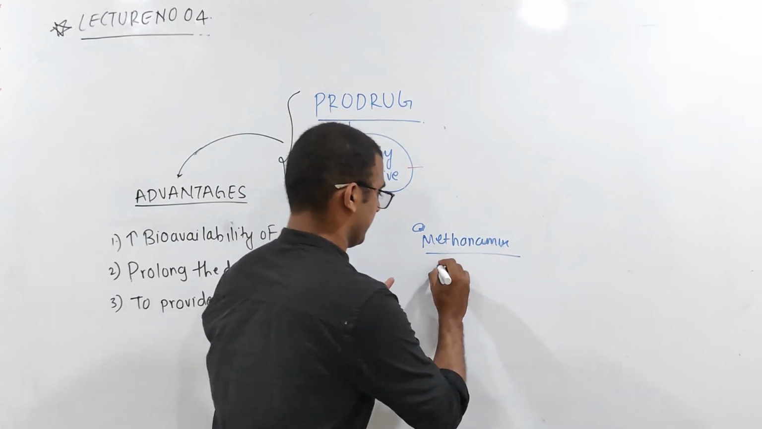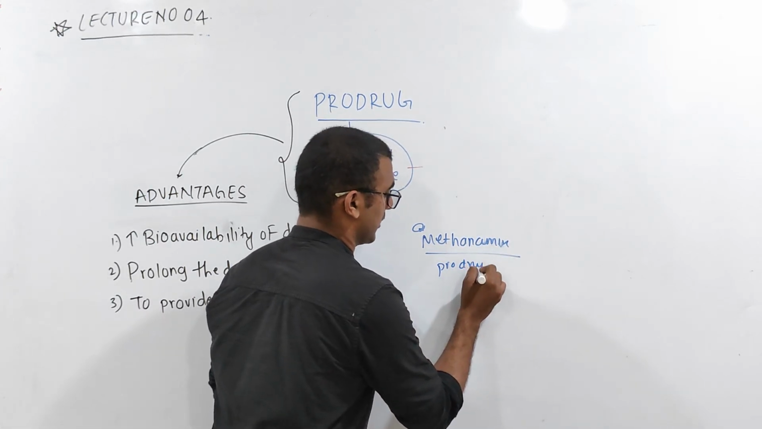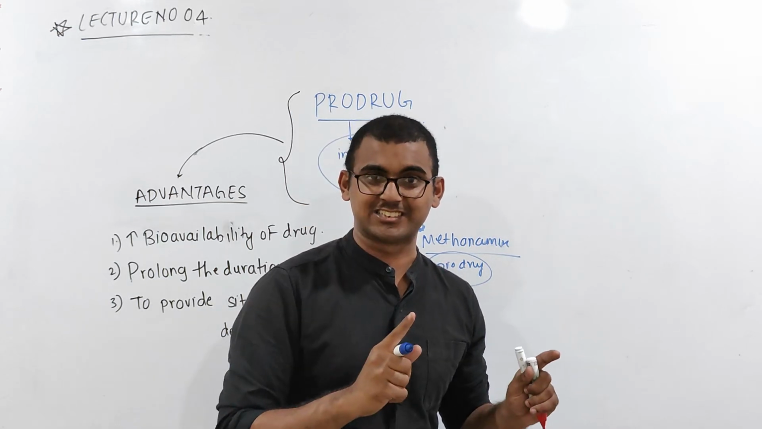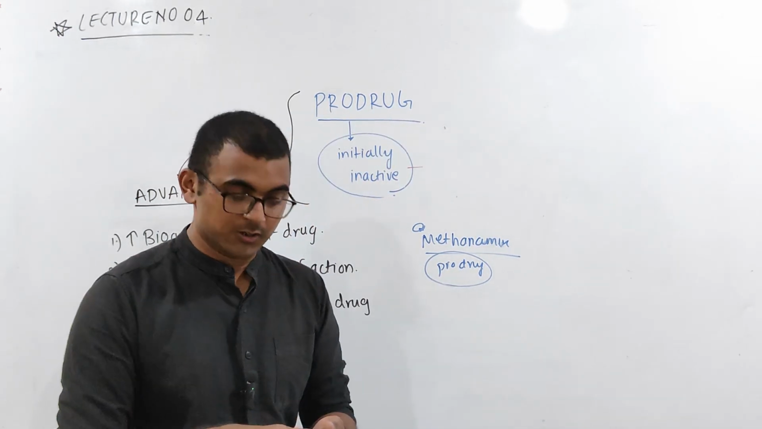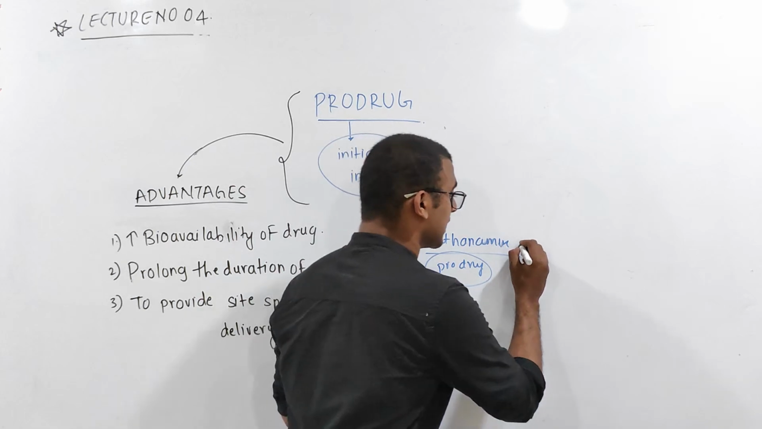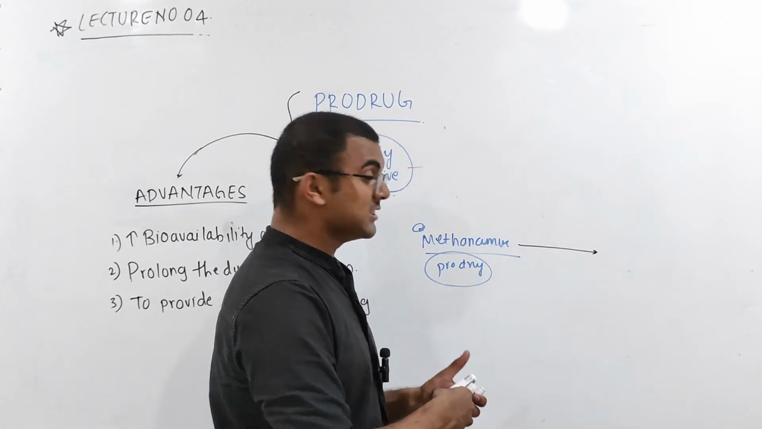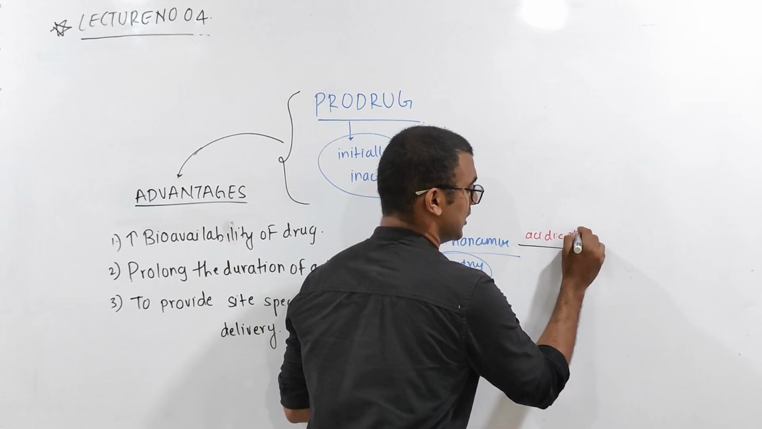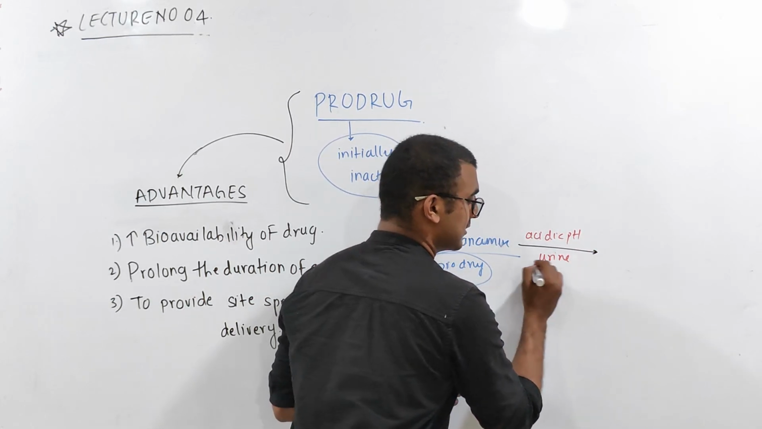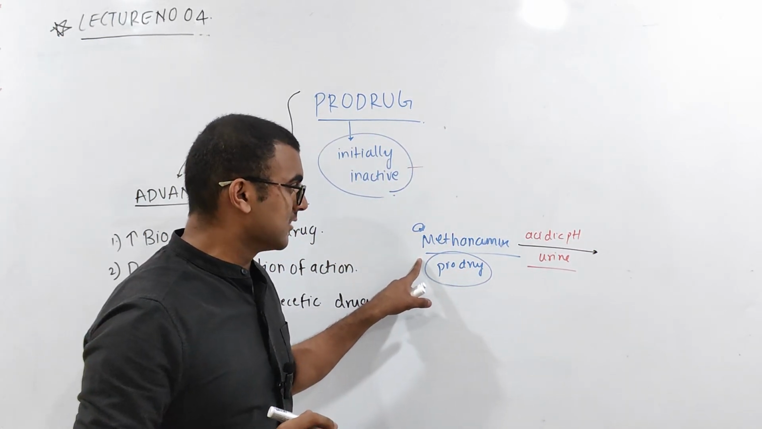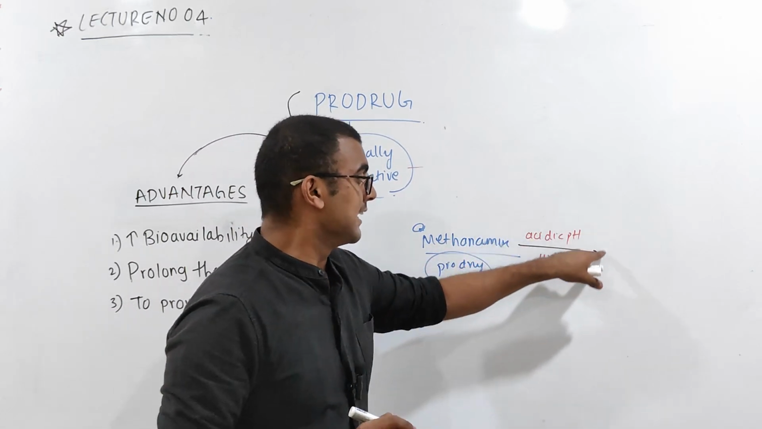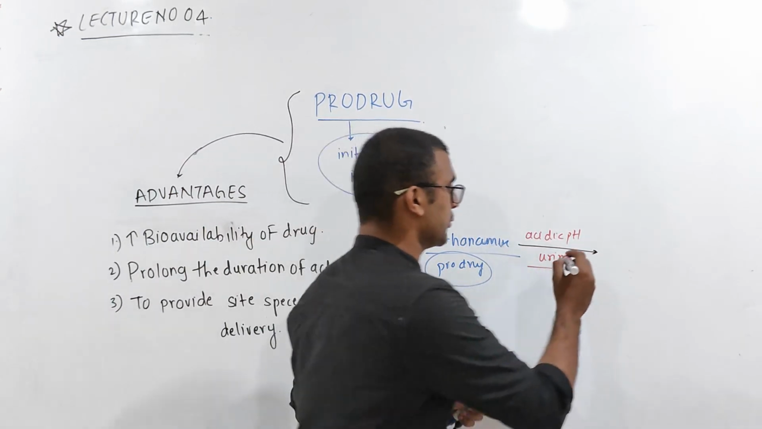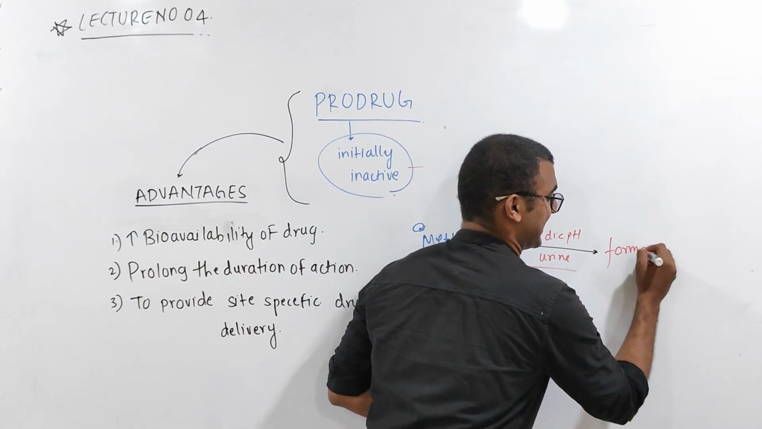What is this drug? This is a prodrug. This is not going to show any action. But what is going to happen when this drug comes into contact with the acidic pH of urine? When the drug comes into contact with the acidic pH of the urine, it is going to get converted into formaldehyde.